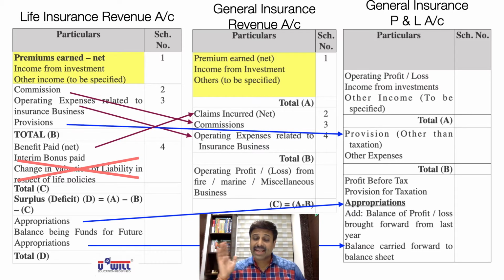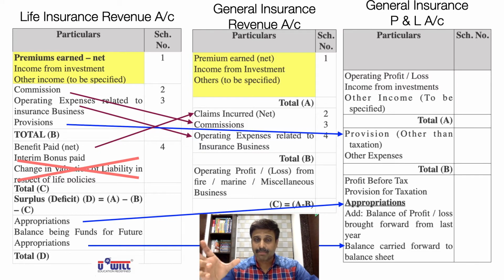Now, coming to the second part of the revenue account, remember, life insurance third part's claims come in the second part of the revenue account in general insurance, and the remaining 2 items of the second part of life insurance stay as they are, commissions and operating expenses. Provisions and appropriations go in the P&L account, and the other items of life insurance, bonus and liabilities, we don't have. One more time, I repeat it, then we will see the formats in detail, which you will also write in your notebook. The first part of the revenue account remains exactly the same. All the 3 incomes remain exactly the same.